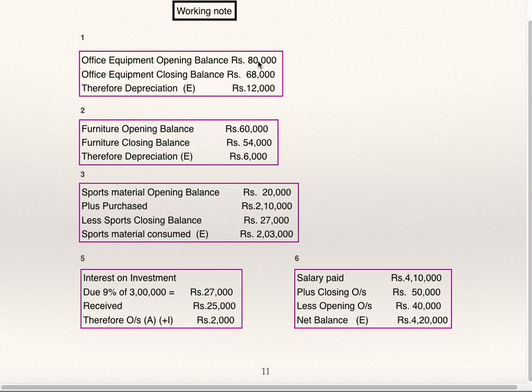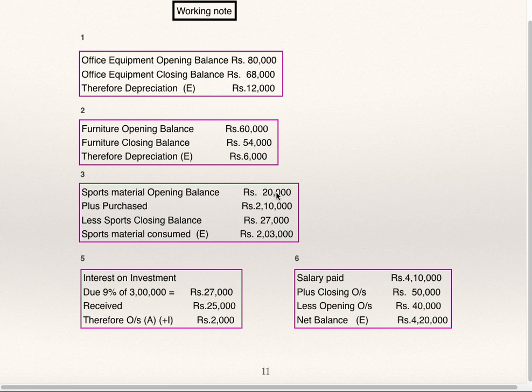Office equipment opening balance 80,000, closing balance 68,000. Therefore, depreciation is 12,000. The difference between these two is to be shown on the expenditure side. Furniture opening balance 60,000, closing balance 54,000. Therefore, depreciation is 6,000, which is to be shown on the expenditure side.